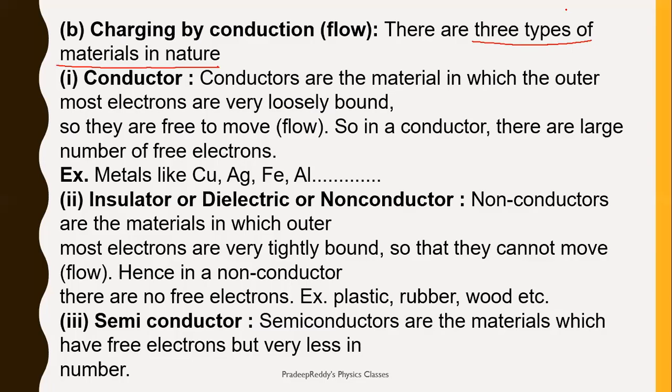Based on electrical conductivity, materials can be classified into conductors and insulators or dielectrics. And the third type of category is semiconductors. Depending on the charge flow, depending on charge conduction, there will be three types of materials possible. One is conductor, and the other one is insulator, or you can call it dielectric, or non-conductor, and the other category is semiconductor.